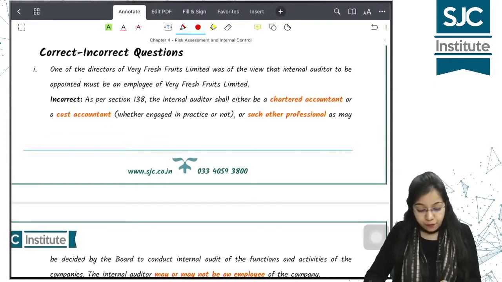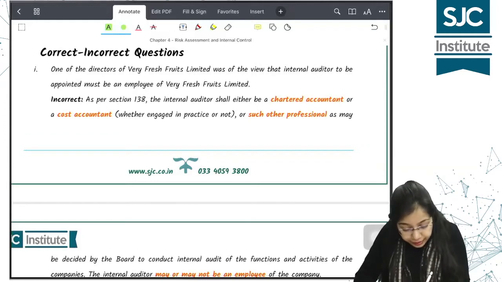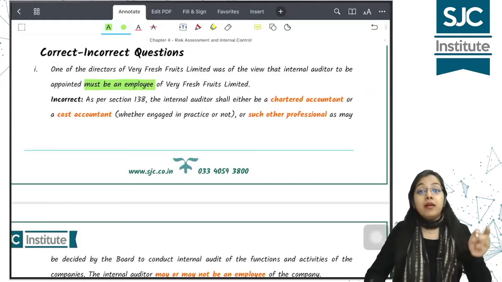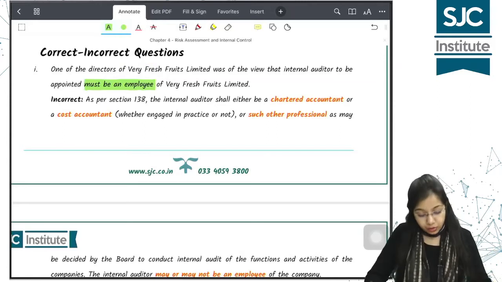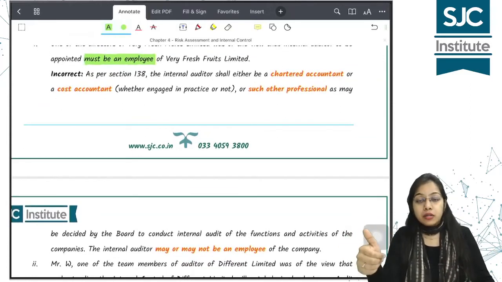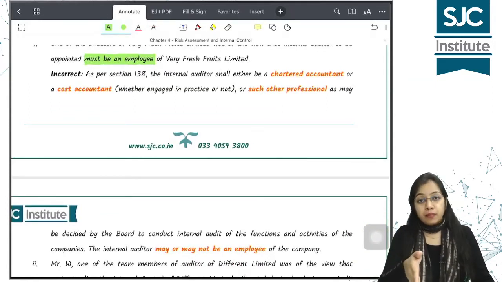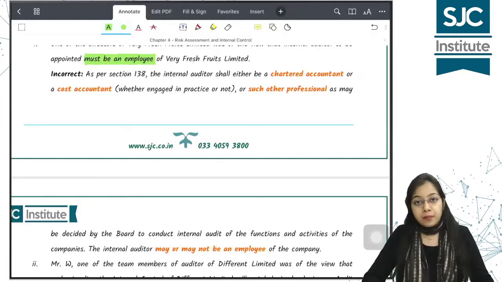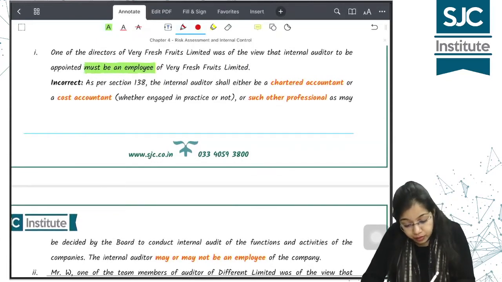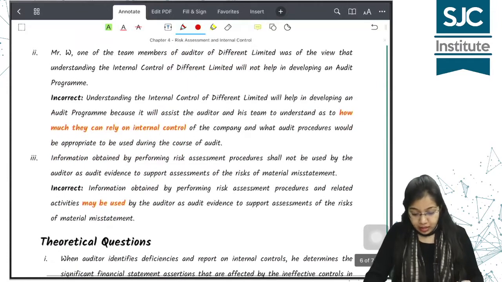One of the directors of Very Fresh Fruits Limited was of the view that internal auditor to be appointed must be an employee of the company. But this is wrong. Section 138 says that internal auditor may be a chartered accountant, a cost accountant or such other professional as may be determined by the board, may or may not be the employee of the company. So it is not that the word must is right, it is may or may not be, so the statement is incorrect. Next question, see.